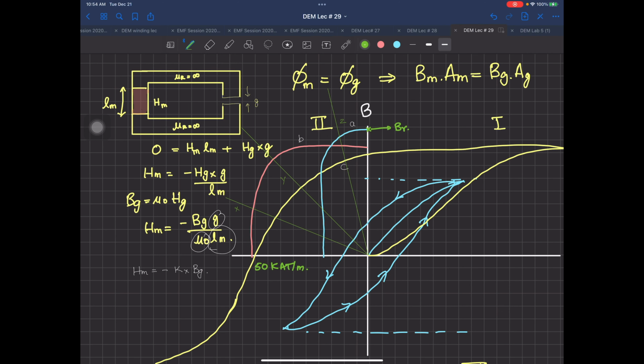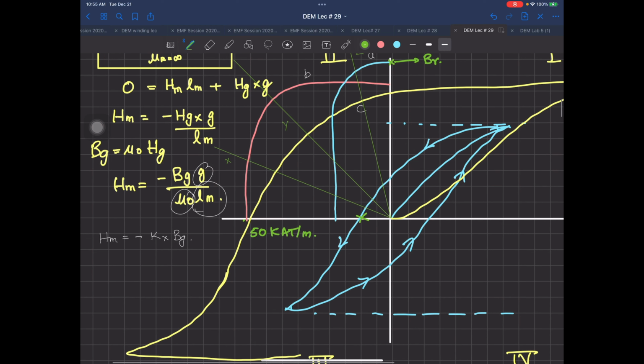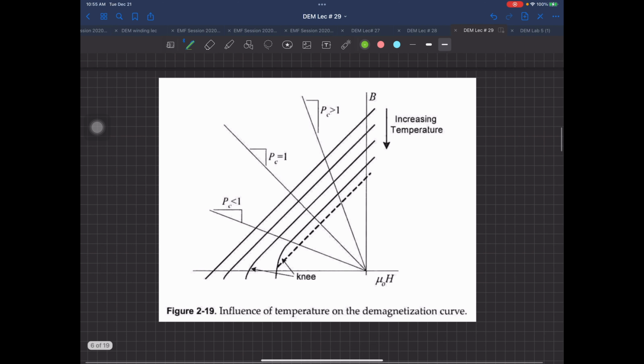So what happens? Ye point from this working point is very, very far. So what they do in your book, what they have actually suggested over there, that on the x-axis you are going to multiply your H by mu naught. Because we already know B is equal to mu naught H. So हम H को mu naught से multiply करेंगे, and now your curve over here, as you can see over there, is mu naught H. Now mu naught H and this B, same axis, nothing change over there. So you can see this is a straight line going up with PC equal to 1.